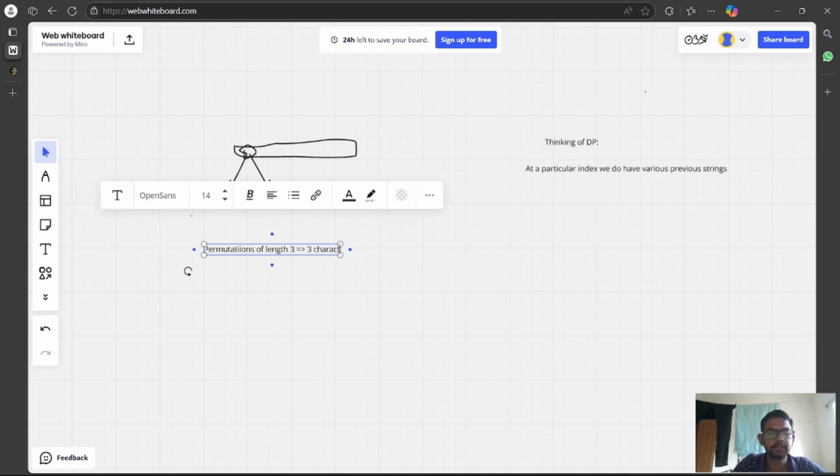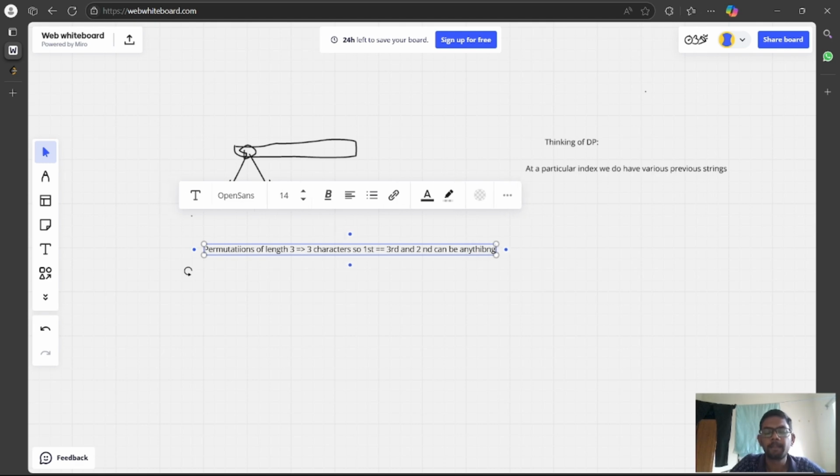The first must be equal to the third, and the second can be anything. The second element can be anything, right?